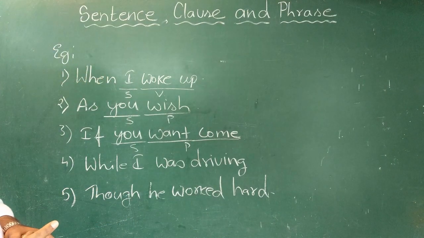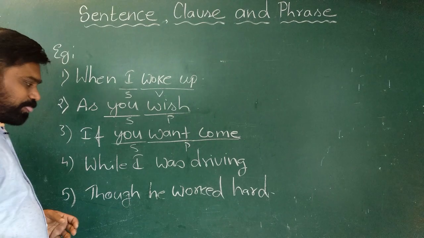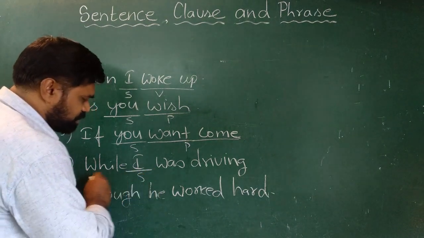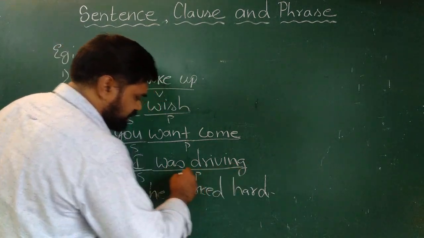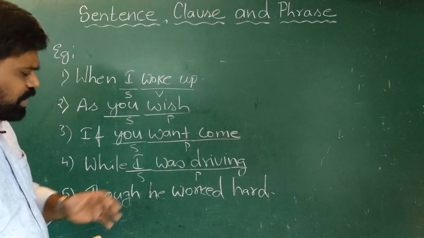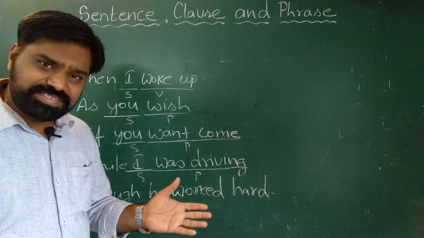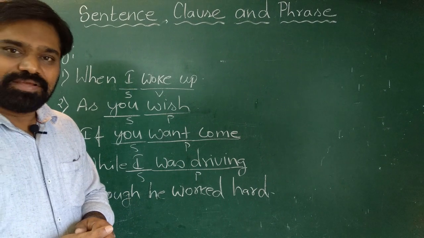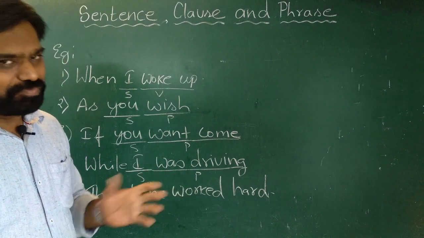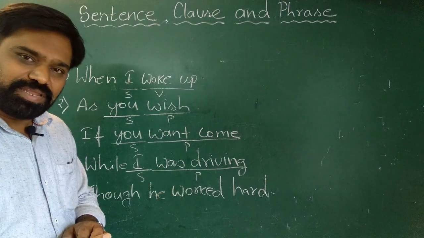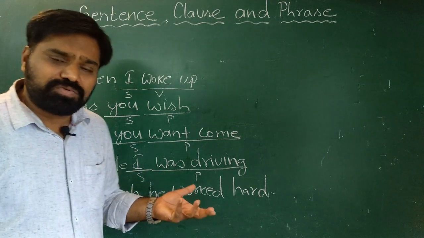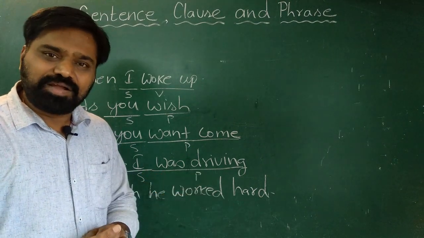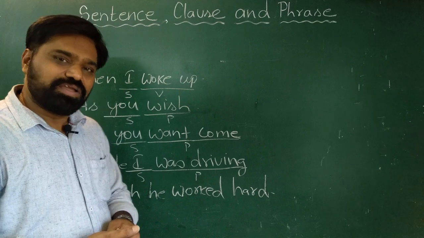See the fourth one. While I was driving. Here I is subject, while I was driving is predicate. Again here subject is there, predicate is there, but when it comes to understanding the meaning, we don't find complete meaning. While I was driving, what happened? We don't get the complete meaning here. So this is a clause.